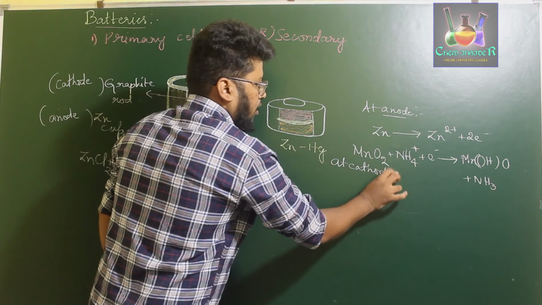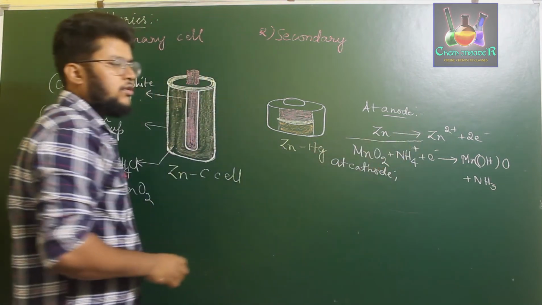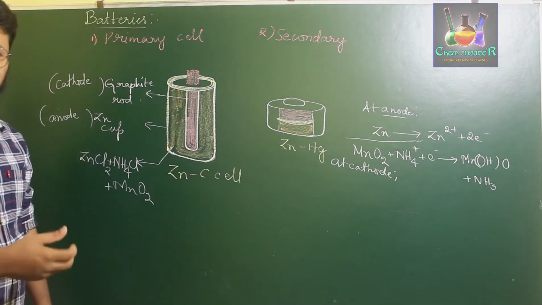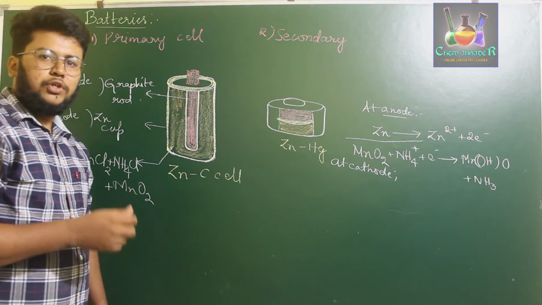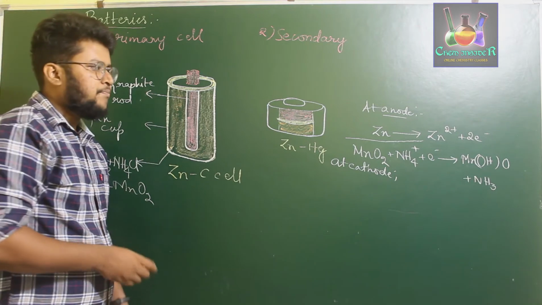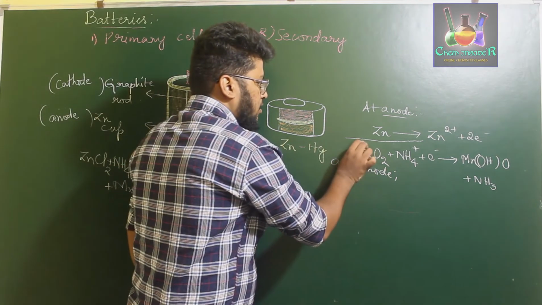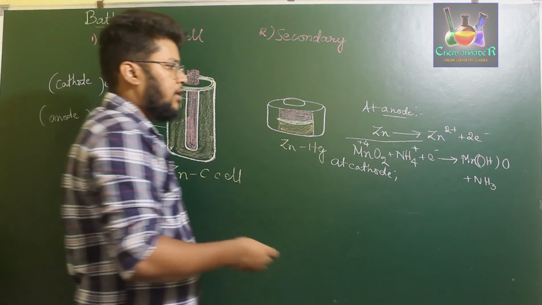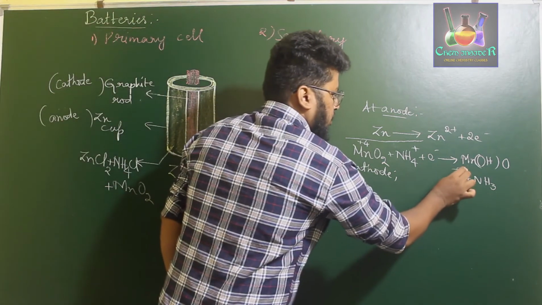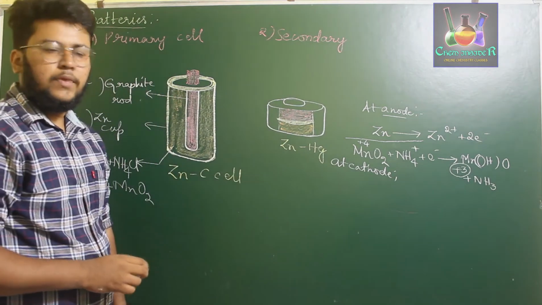So at the anode, zinc undergoes oxidation to form Zn2+, liberating 2 electrons, which react with the manganese oxide and ammonium ions present at the cathode. The manganese in MnO2 is in the +4 oxidation state and will be reduced to the +3 oxidation state. So now, where will the NH3 go?